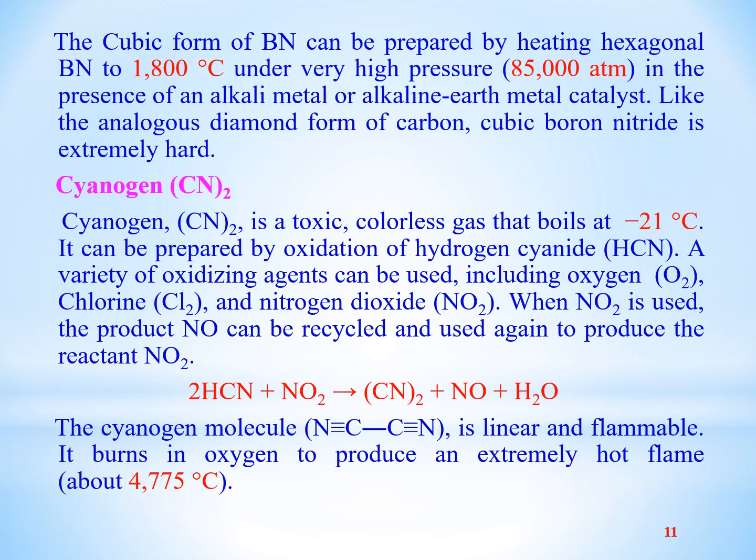It burns in oxygen to produce an extremely hot flame, about 4775 degrees centigrade. It means that the cyanogen molecule is linear and highly flammable. When we burn it in oxygen, we get a flame having a temperature of 4775 degrees centigrade, which is extremely high.